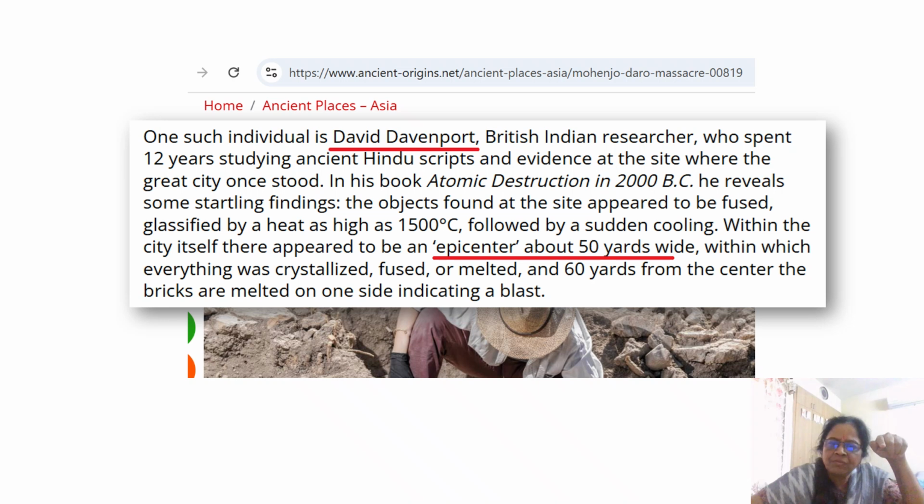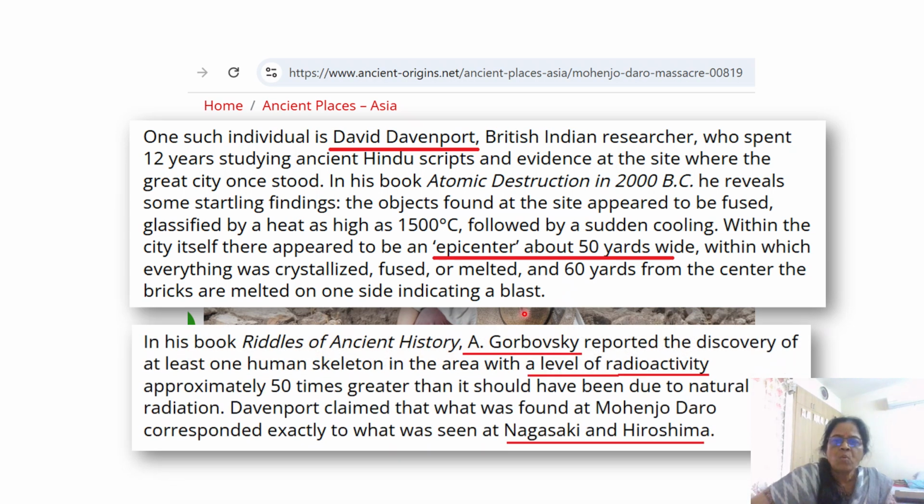And they found that there was some radioactive element there. Some kind of missile or radioactive thing had attacked them. There is an epicenter of that attack area also. That is, David Davenport had found that. And there is another one, Gorbowski, who said that the radiation is such that it was almost equal to what is seen in Nagasaki and Hiroshima. So at that time, this happened some 2 decades ago.